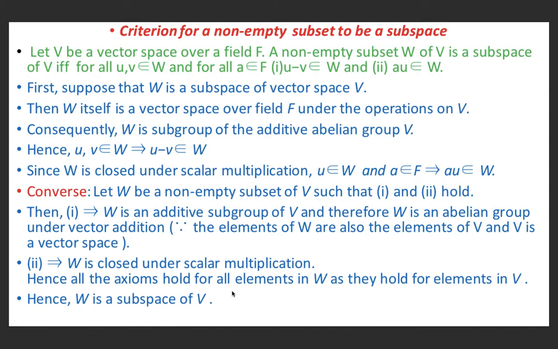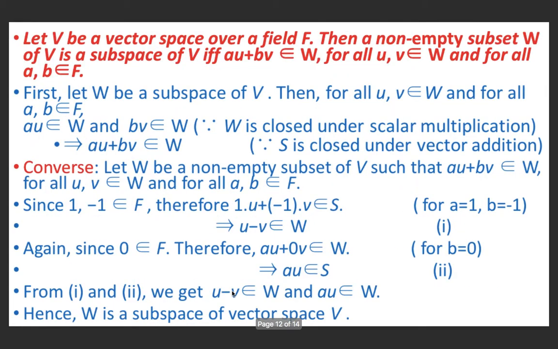2 implies that W is closed under scalar multiplication. Hence, all the axioms hold for all elements in W as they hold for elements in V. Hence, W is a subspace of V. Next, let V be a vector space over a field F. Then a non-empty subset W of V is a subspace of V if and only if au plus bv belongs to W for all u, v belonging to W and for all a, b belonging to F.